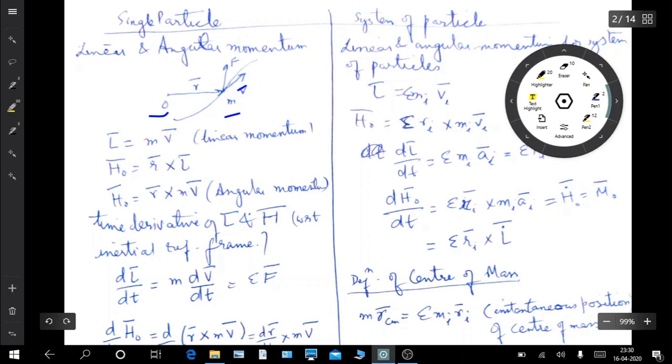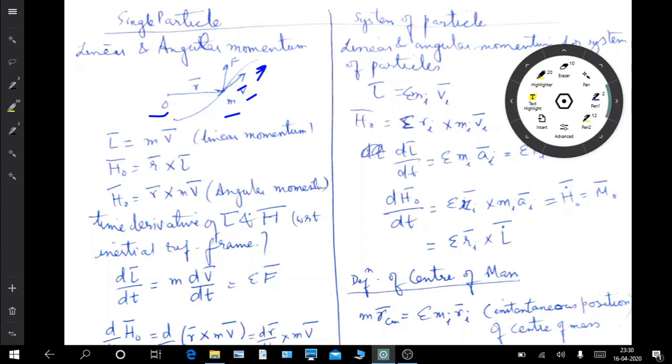So this is a vector velocity, this is the direction of the velocity, this is the position vector, and this is the direction of the force applied on this particle of mass m. Remember, when we were talking about kinematics, we were not considering the forces. We were just considering velocity, acceleration, position with time and all those things. But here we are talking about kinetics, so we have to consider the forces.